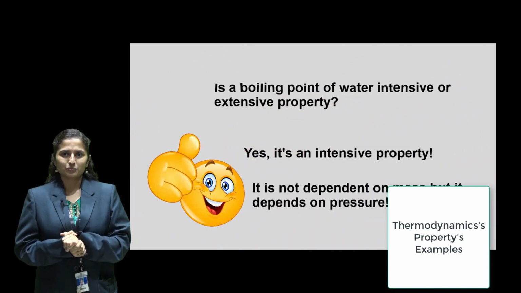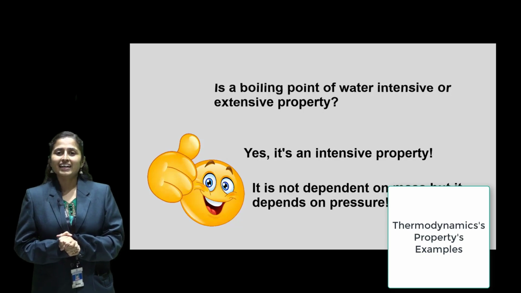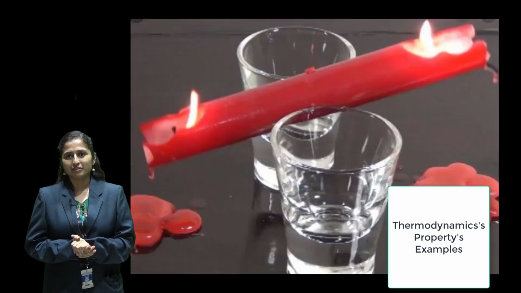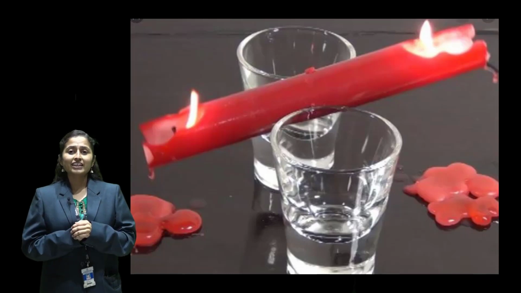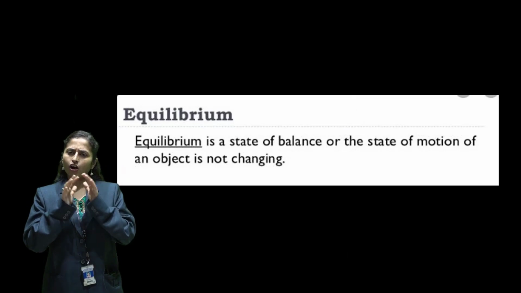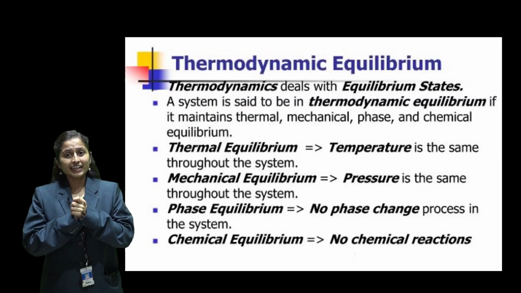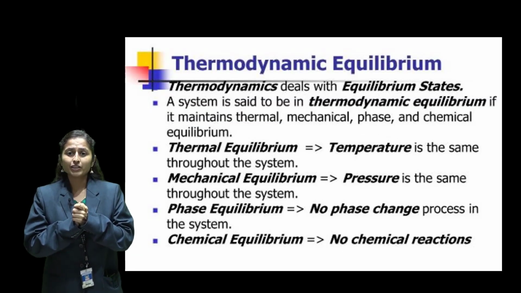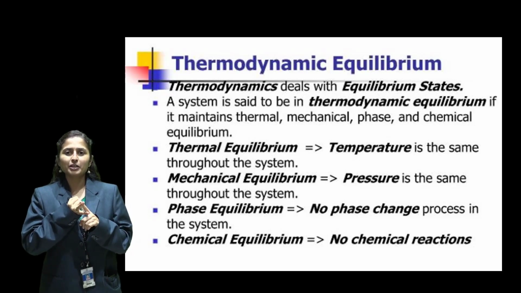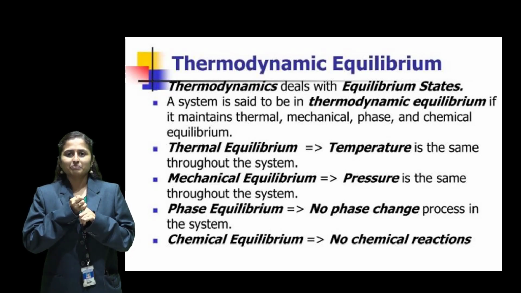There may be a question where they will give you different properties and you have to categorize them between intensive and extensive. Moving further, let us understand the important concept of equilibrium. So what basically is equilibrium? It is the non-changing state of a system. The three different equilibria which we are going to see are thermal equilibrium, mechanical equilibrium and chemical equilibrium.